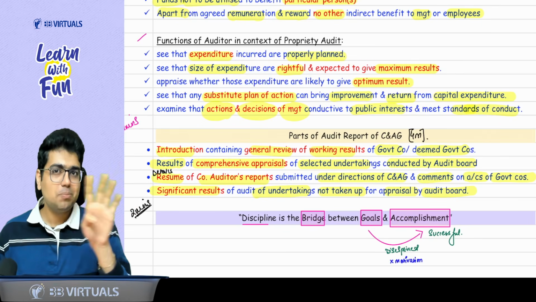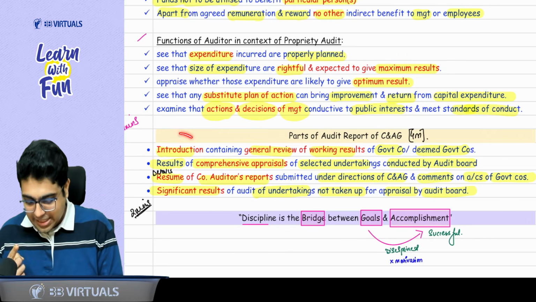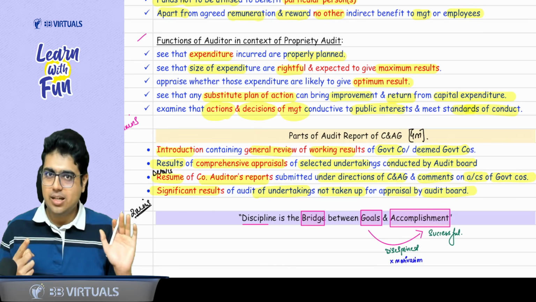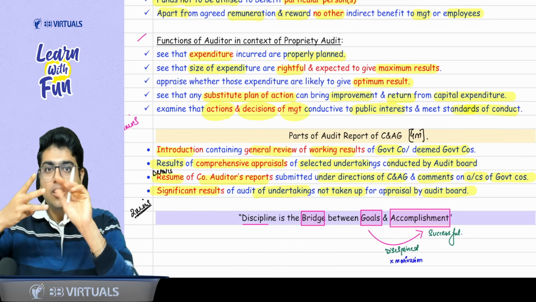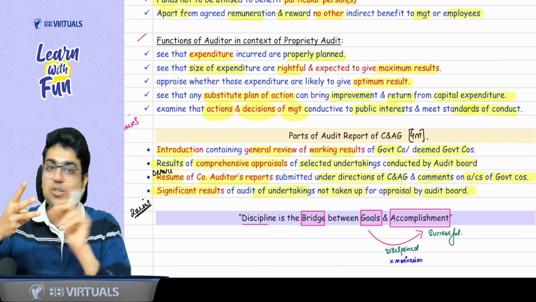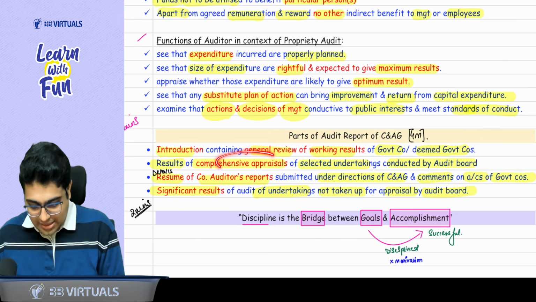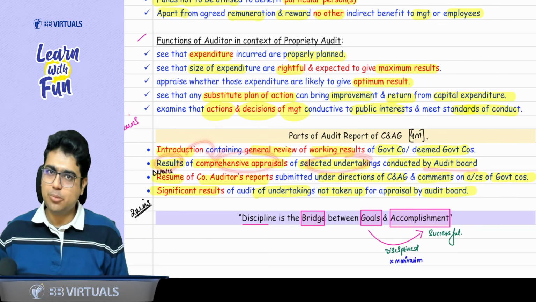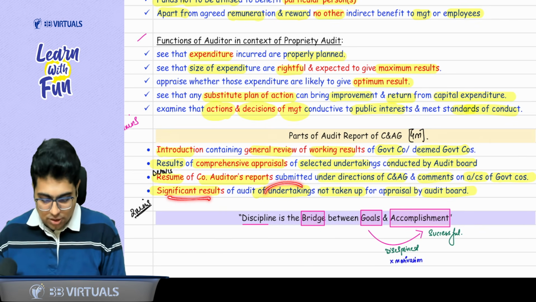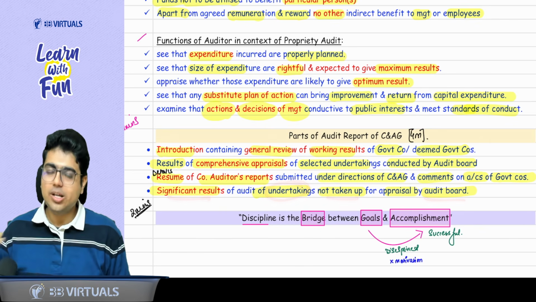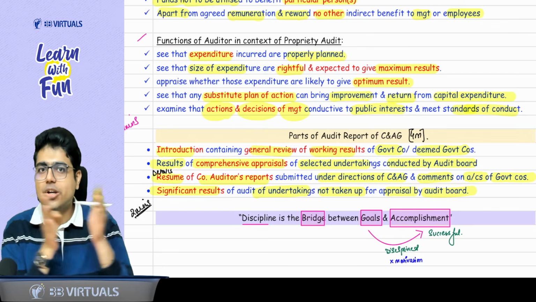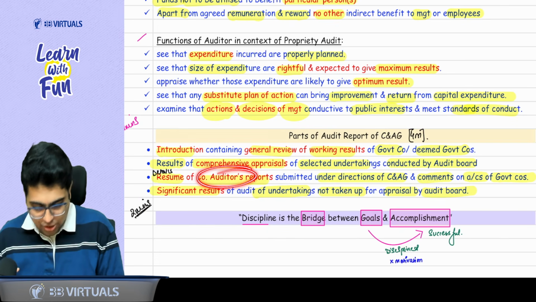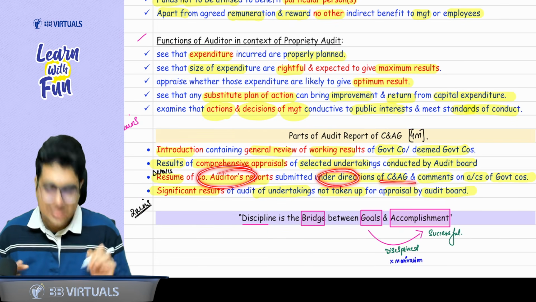So 4 things become part of CNAG report. First basic thing, introduction of the working results of the companies audited under CNAG. Then the 2 other points were some entities which were selected, some which were not selected. So comprehensive appraisal, results of comprehensive appraisal of selected undertakings by audit board. Significant results of undertakings not selected by the audit board. And the last point is company audit reports issued under the direction of CNAG. Okay? Company audit reports issued under the direction of CNAG.